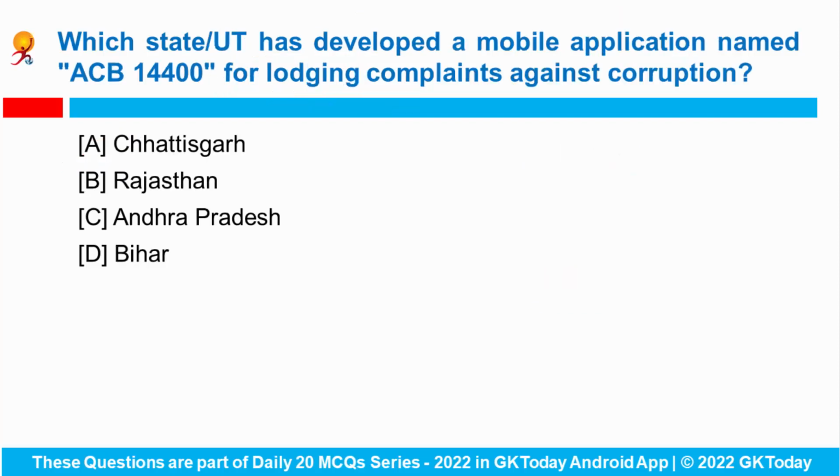Next question. Which state or union territory has developed a mobile application named as ACB 14400 for lodging the complaints against corruption? So Andhra Pradesh government's Anti-Corruption Bureau has developed a mobile application named as ACB 14400 for lodging the complaints against the corruption.